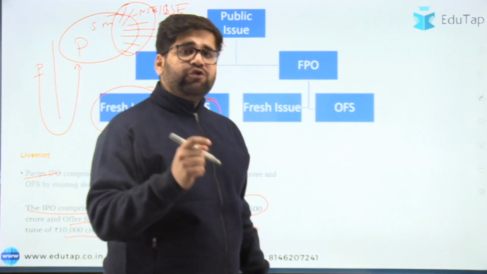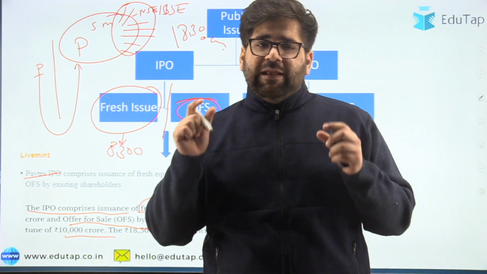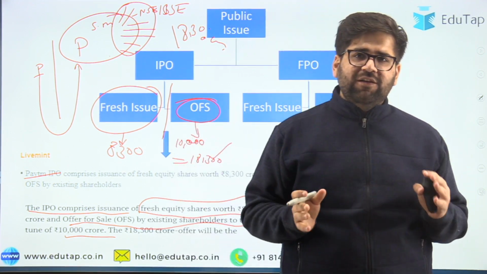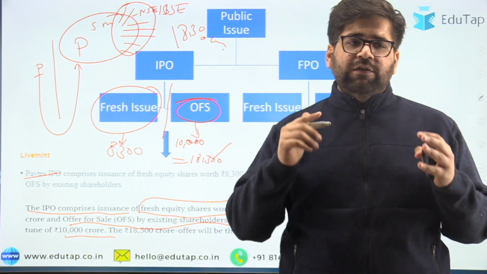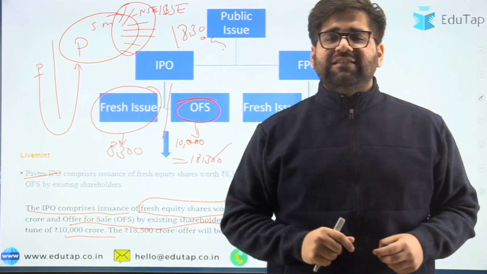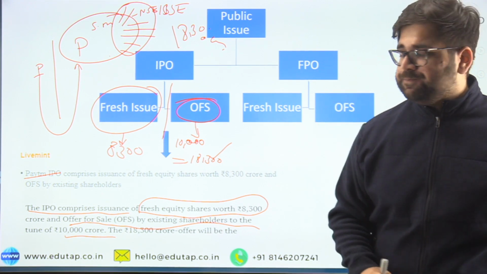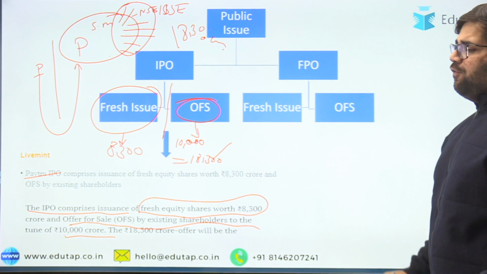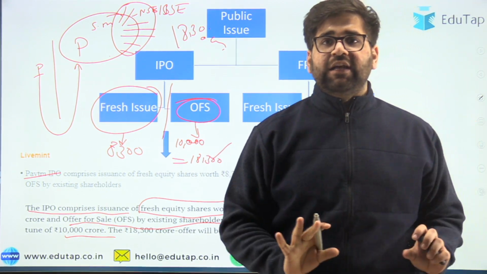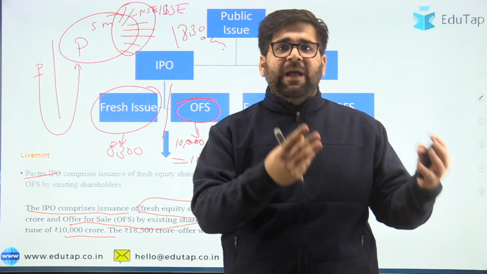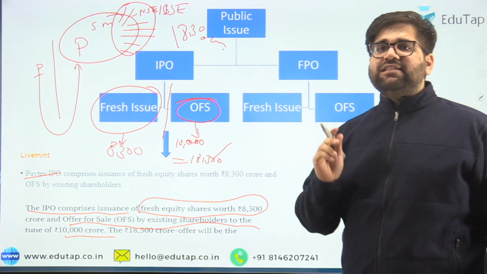FPO refers to further public offer. You can also say follow on public offer. In many standard books there is a difference between the terms of FPO, but according to our notes, and we have already circulated this in the concept notes as well, FPO stands for follow on public offer. Follow on public offers are for those companies who are already listed on the stock exchange. Now they are looking for fund expansion. So the major difference between IPO and FPO is the listing criteria.